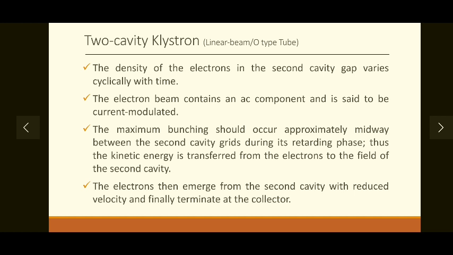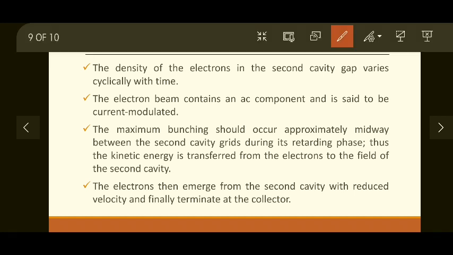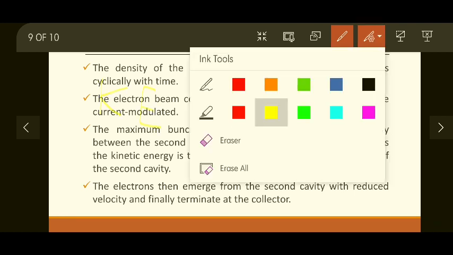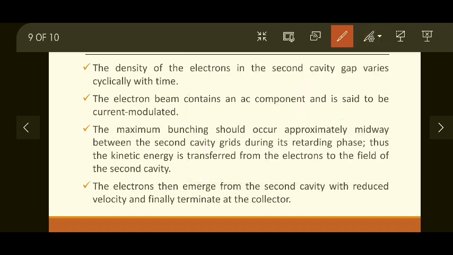So what happens at the second, that is the output cavity? Whatever bunch we have collected at the catcher cavity, their kinetic energy is increased as they travel along the drift space because of velocity acceleration. Their kinetic energy has gone up because of this velocity modulation.